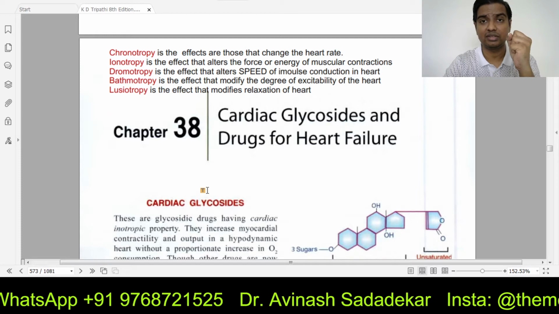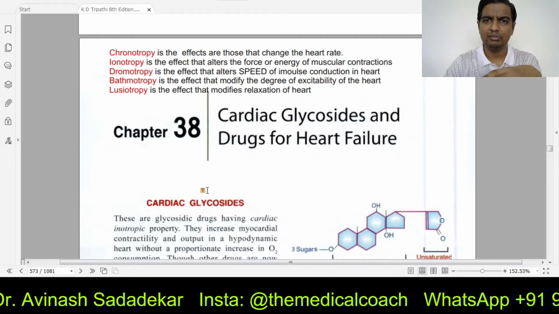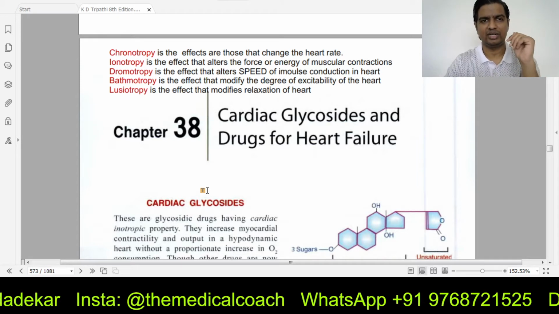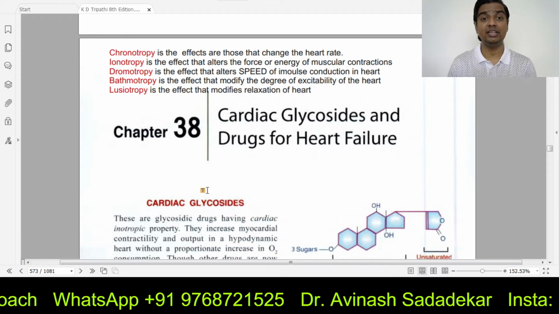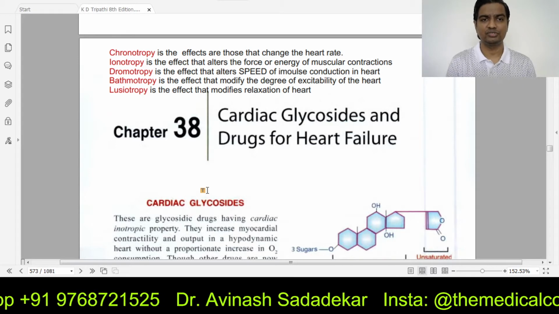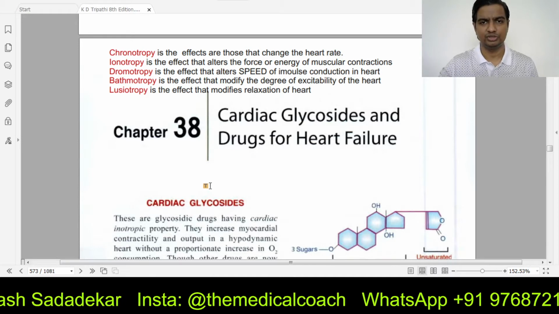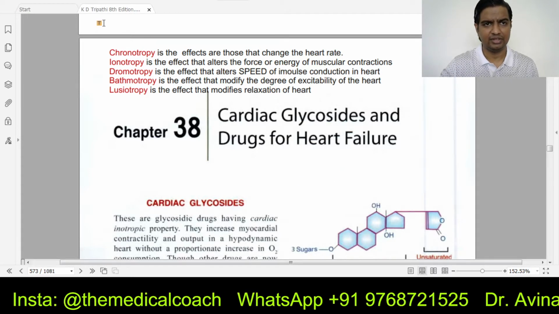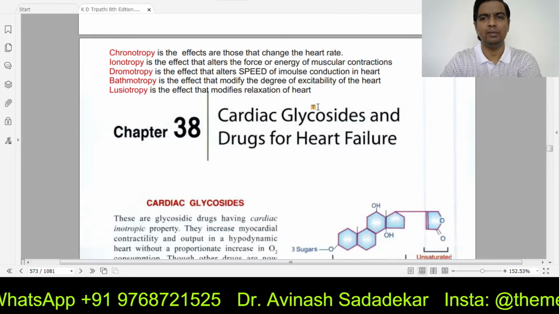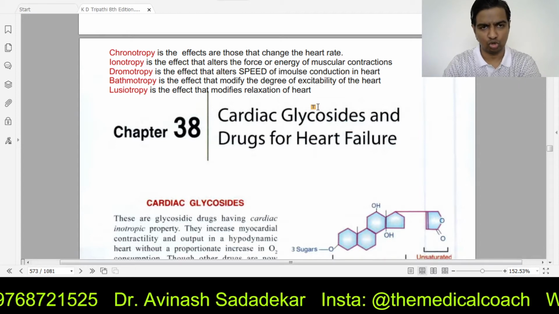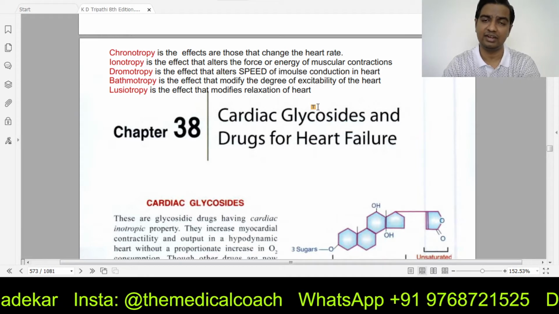How forcefully is the muscle contracted? Okay. When I say positive ionotropy, it will be a medicine that increases the force of contraction. And when I say negative ionotropy, it would be a medicine that decreases the force of contractions of the heart. Dromotropy would be speed of impulse conduction. Okay, there has been a mistake here. It is an impulse conduction in the heart. Dromotropy means speed of impulse conduction. Bathmotropy means excitability of the heart, and lusitropy means the relaxation of the heart.